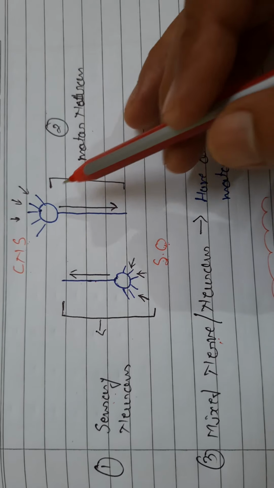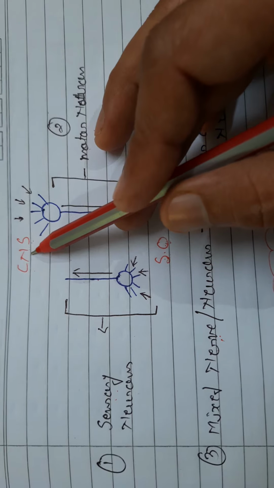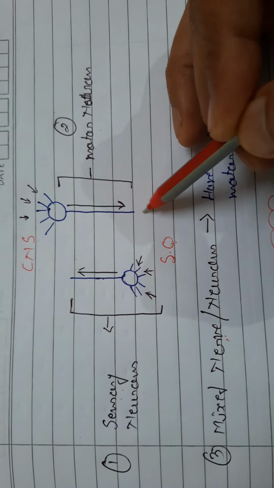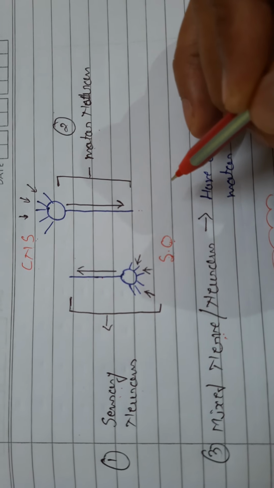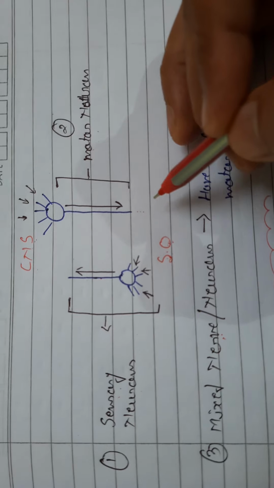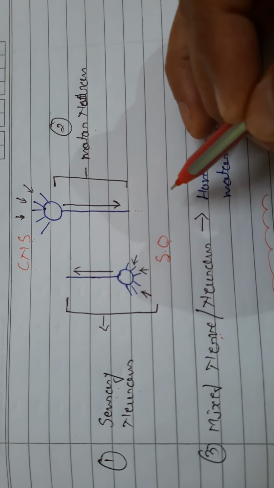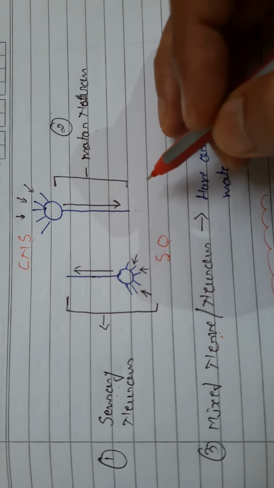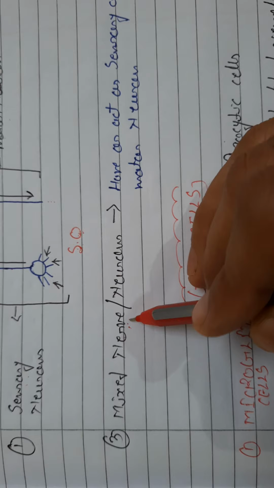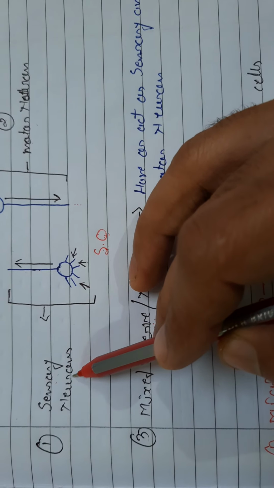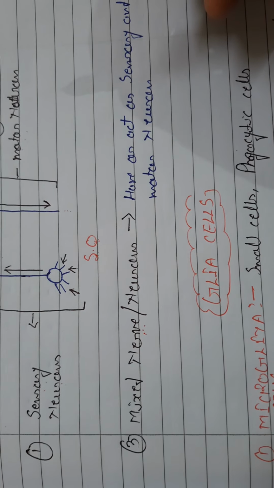Motor neurons have the tendency to collect all types of information or stimulations from the central nervous system and give it to the particular affected body part. For example, hand. For example, other parts of our body. Then after that, mixed neurons have both types of qualities. They act like sensory neurons and motor neurons both.